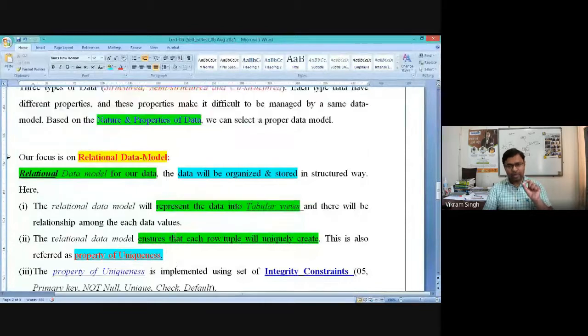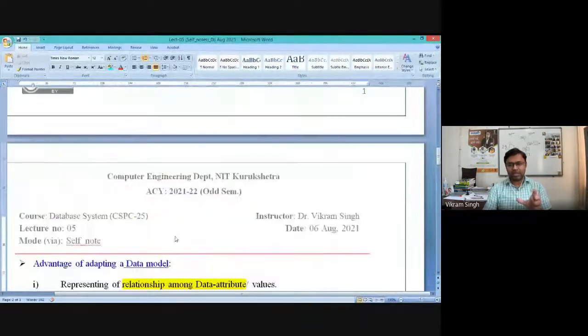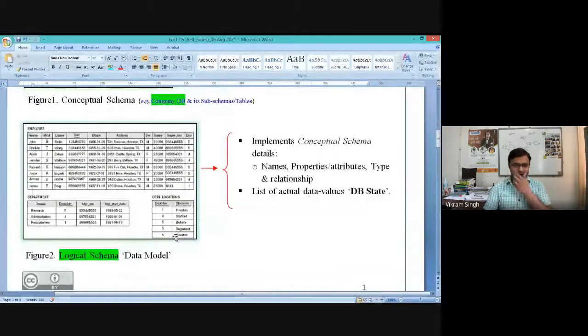So let's go back to the database and understand what this means. You can see in the particular table called employee, no two rows will be the same, right? The first row, the row of John Smith, has some set of values. Similarly, the second row has some set of values.